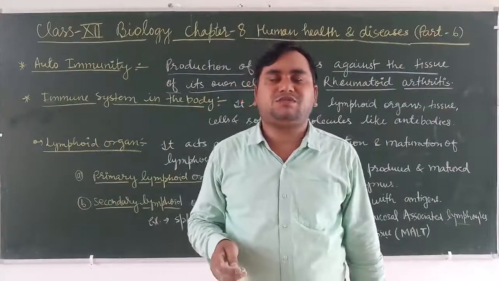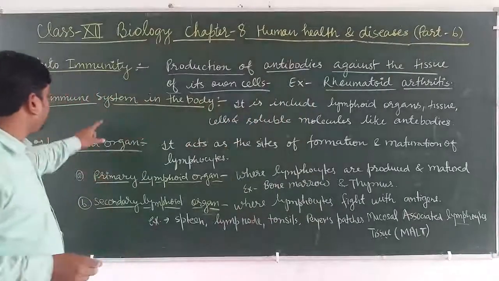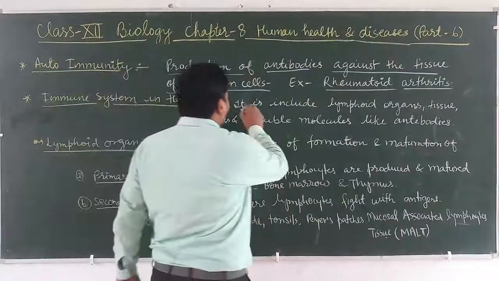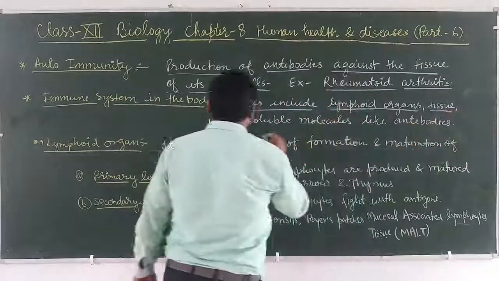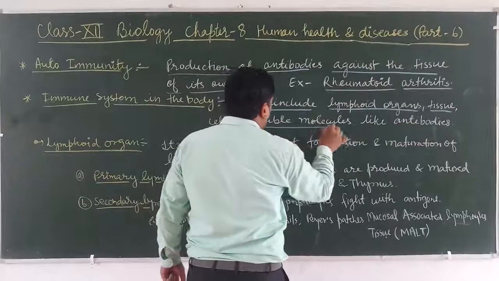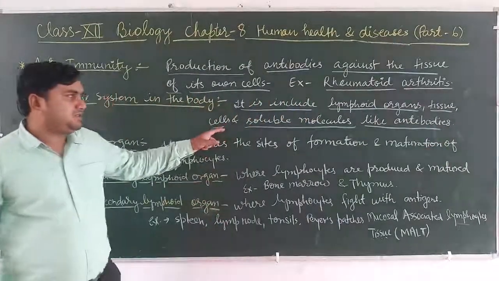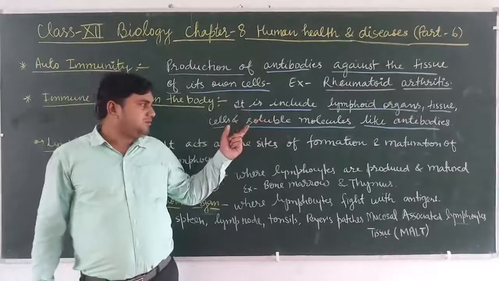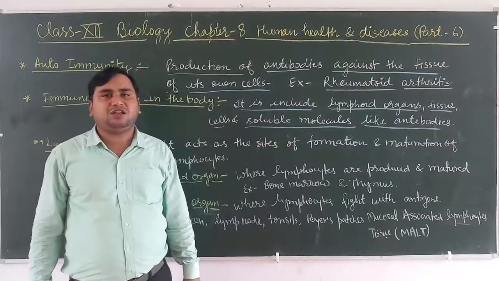So the immune system must be strong. This immune system includes lymphoid organs, tissues, cells, and soluble molecules like antibodies.